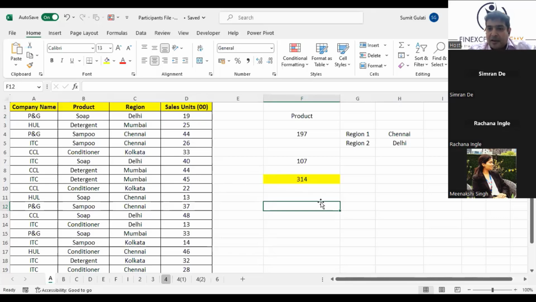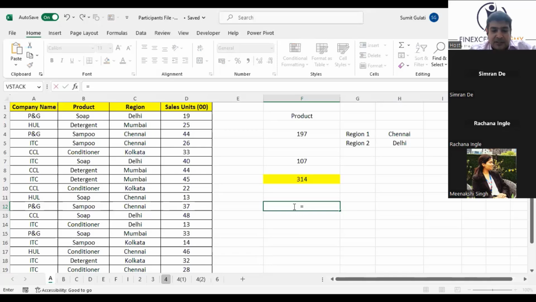It has to be COUNTIF. Count the number of times, or tell me the number of times, the product was sold in Delhi. The function will be COUNTIF. If the question is to count the number of times the product was sold in Delhi and the product was soap, very true, Tanisha. Delhi, and the product was soap. Soap in Delhi. Which function?